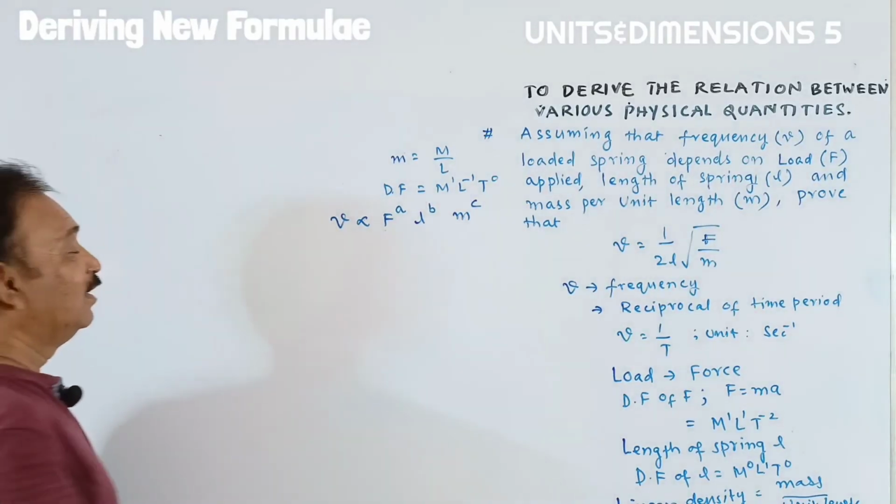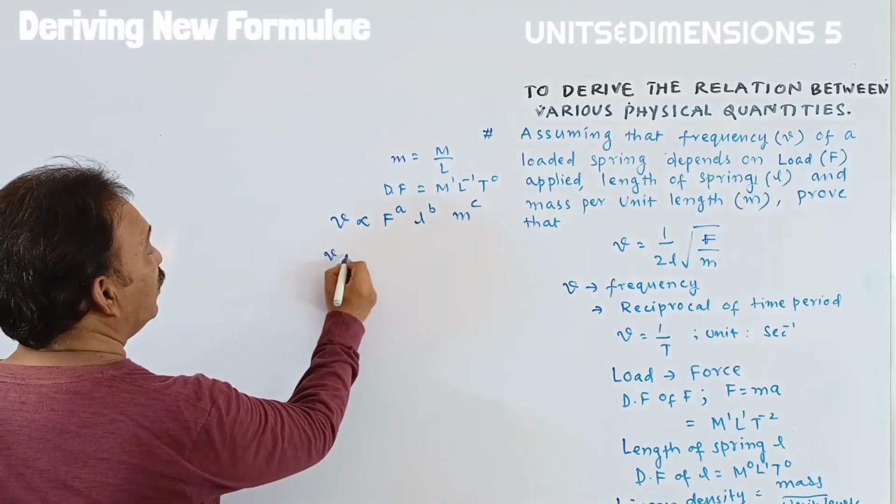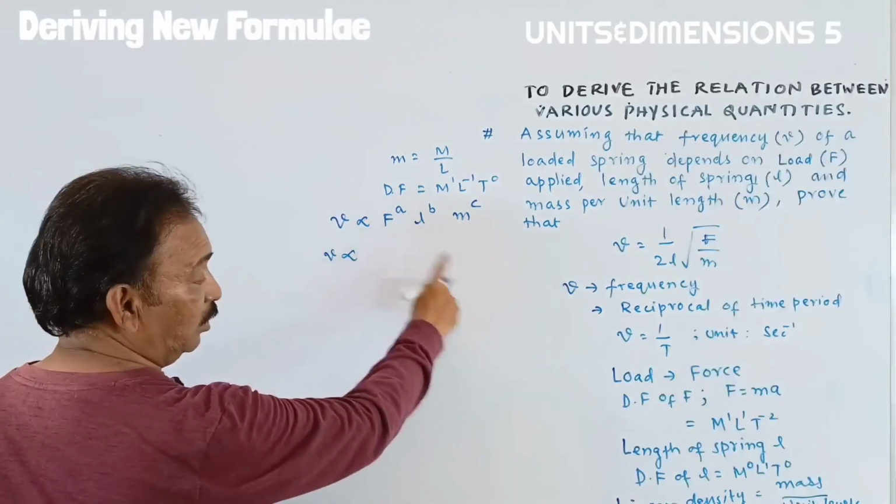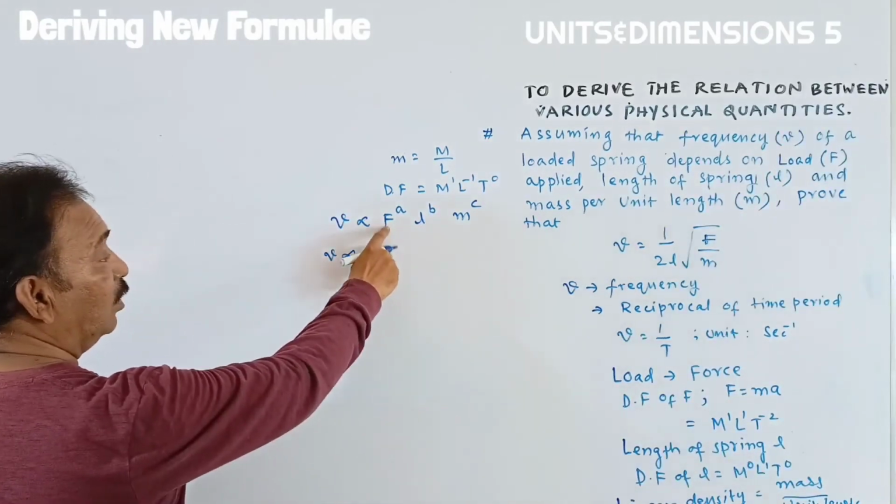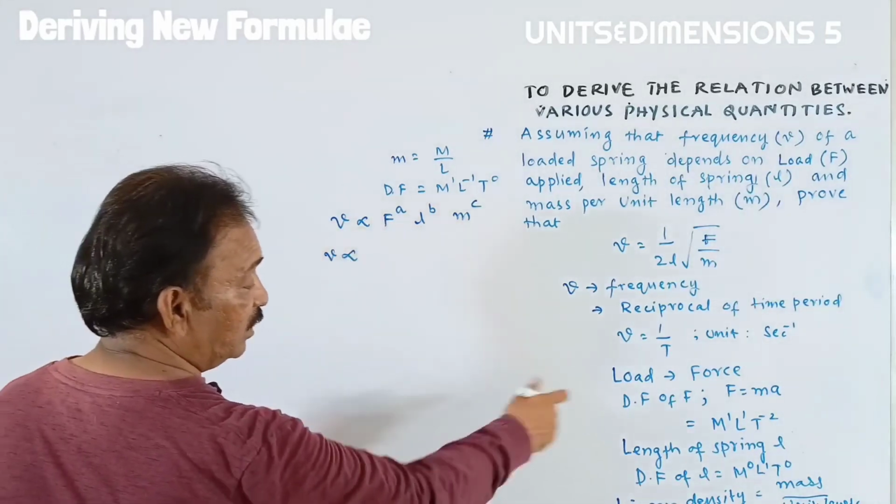Okay, students. Then it can be written as frequency is directly proportional to, and I'm writing the dimensional formula of force. What is that?